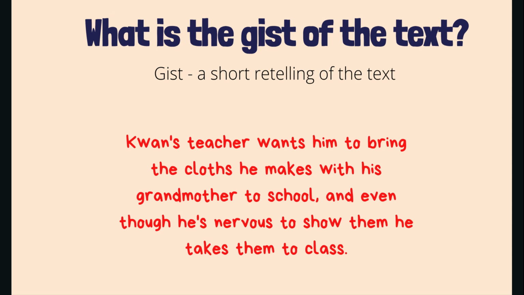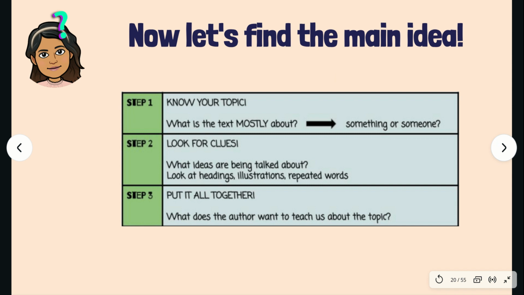Now that we have recapped what we read, that means we have retold in a short way what we just read, we need to find the main idea. So what was the main idea of what we just read? Remember, there are 3 steps when we find the main idea.